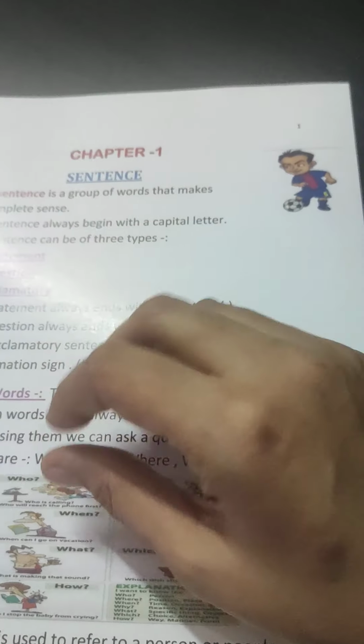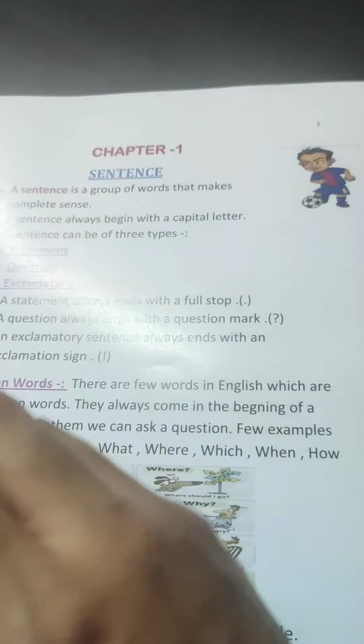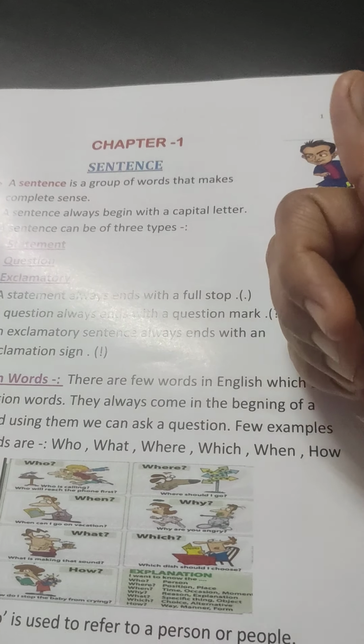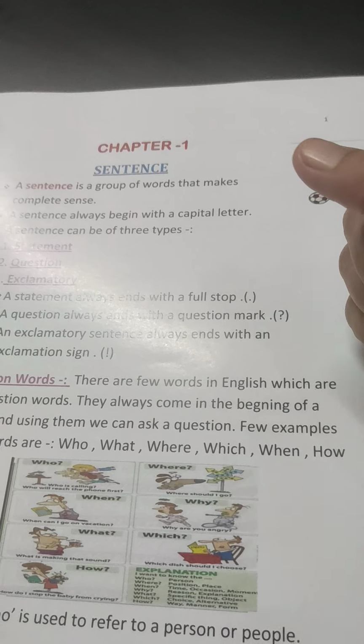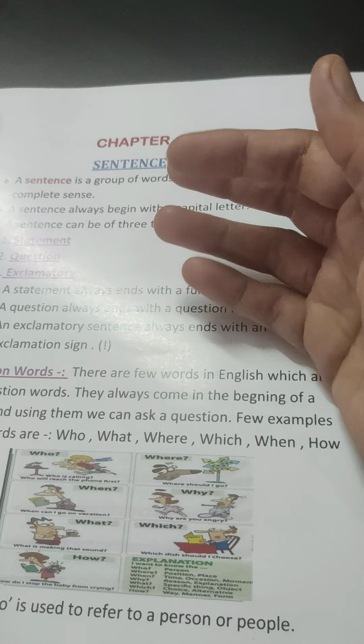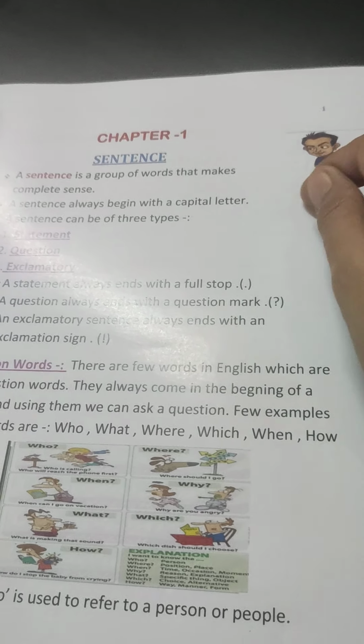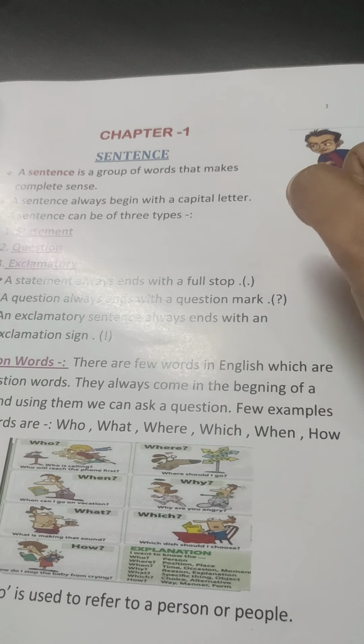For example, "What are you doing?" After what, there is are, and are is a helping verb. If a helping verb comes after the question word, then this is definitely a question, and you have to put a question mark at the end.